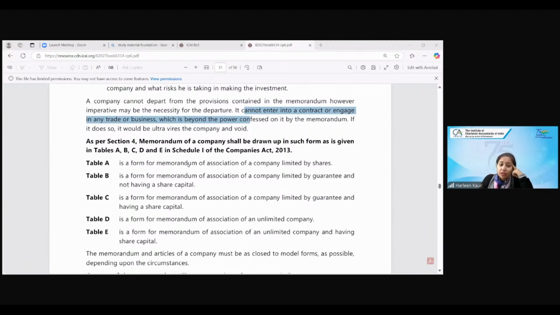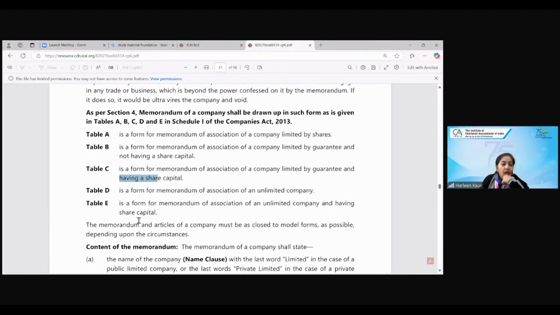Now these are just the table forms given for how the memorandums are defined. Table A will tell the memorandum of a company limited by shares. Table B will tell how the MOA of a company limited by guarantee not having share capital is to be made, and then a company limited by guarantee having share capital. And for an unlimited company, Table D is defining the memorandums, and Table E defines the memorandums to be used for an unlimited company having a share capital.